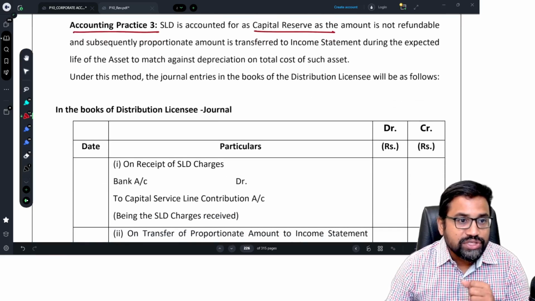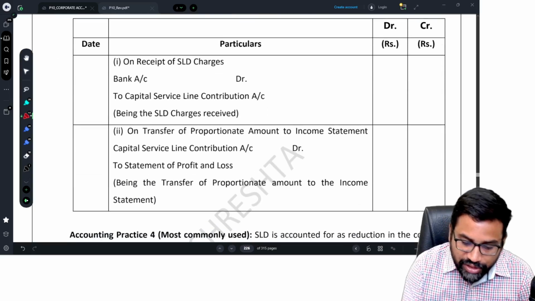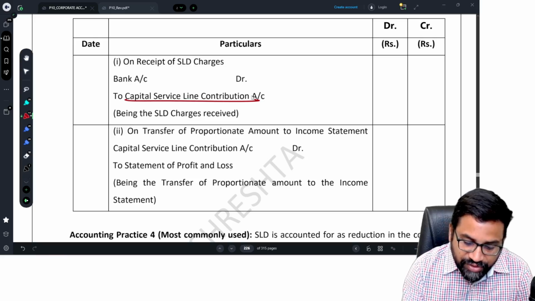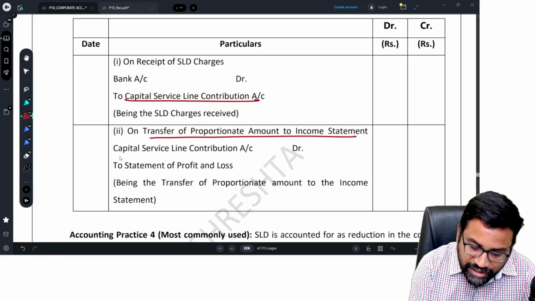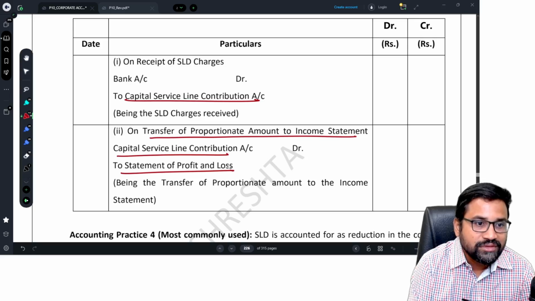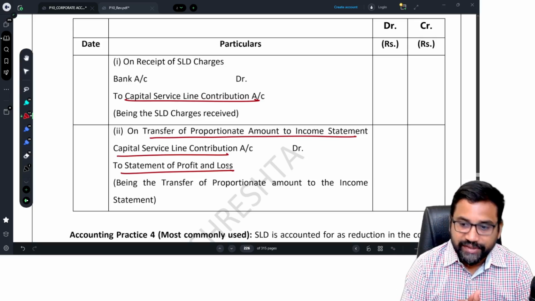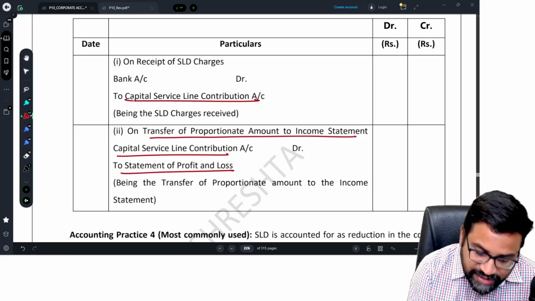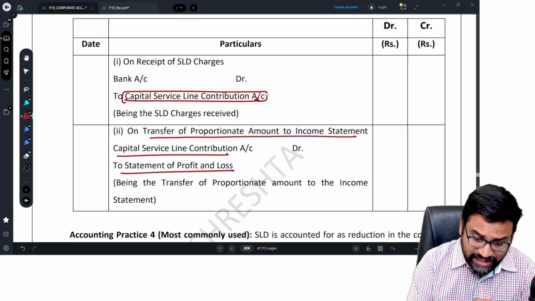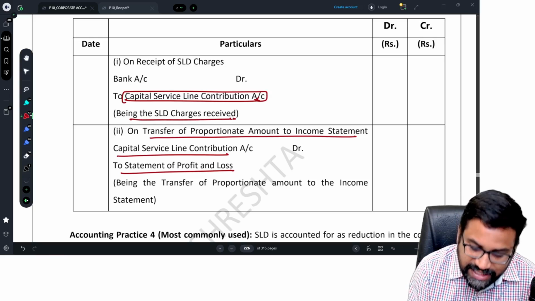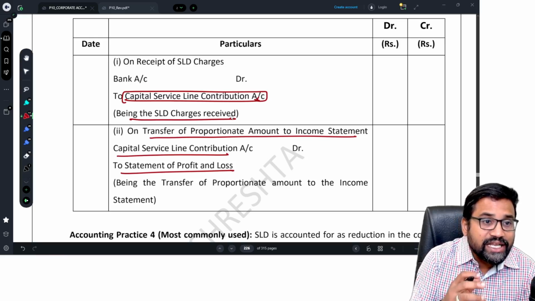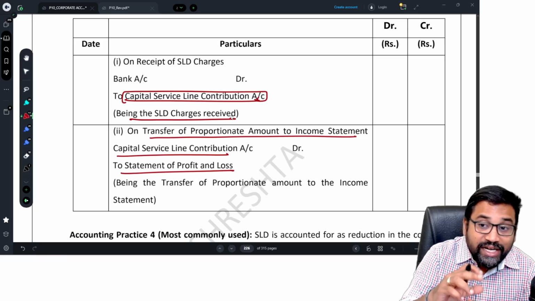For example, whenever you receive the amount: bank account debit to capital service line contribution account. And every year, for the transfer of a proportionate amount to the income statement: capital service line contribution account debit to P&L account. So some proportionate amount you transfer. They use the words capital service line contribution, because the SLD charges, the service line cum development charges we received, are being treated as a capital reserve.